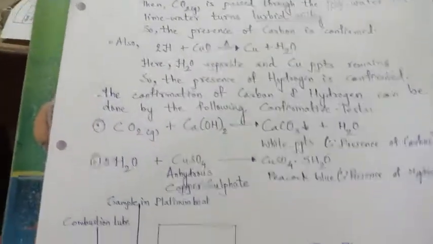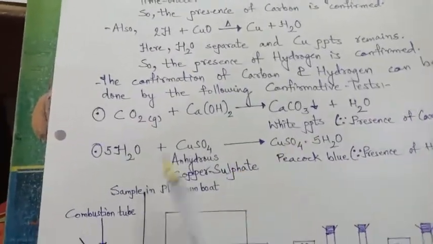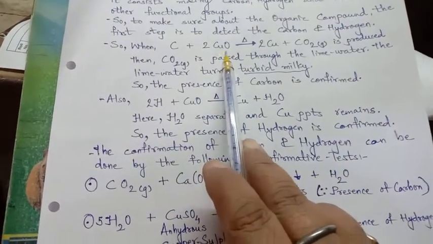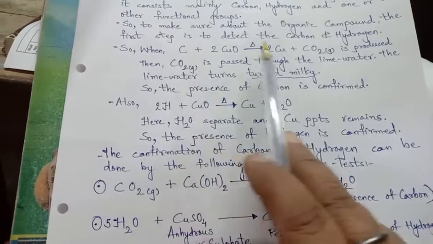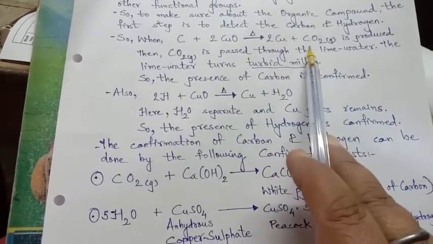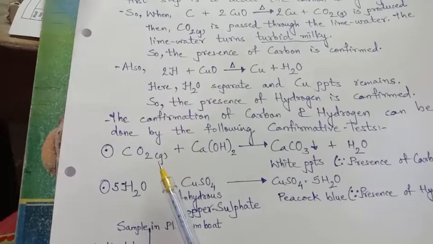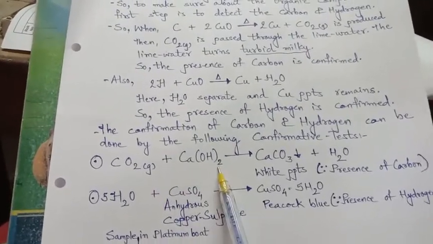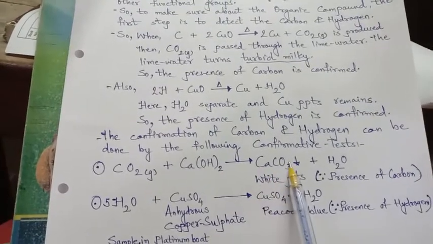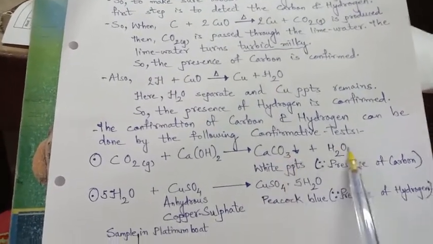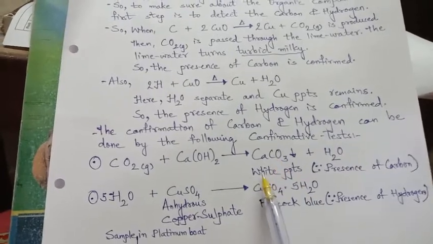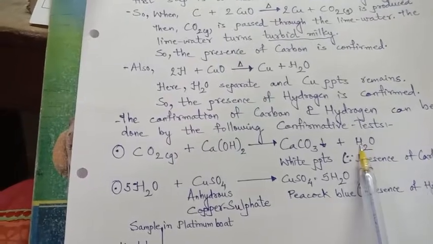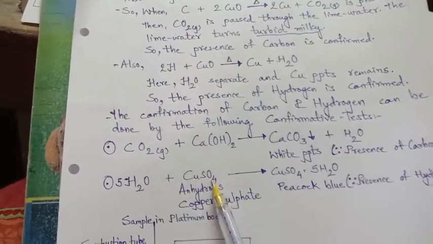The confirmative test is when carbon reacts with copper oxide, then copper and carbon dioxide are produced. This carbon dioxide, when it reacts with lime water, that is calcium hydroxide, converts to calcium carbonate, white precipitates, and water is separated. These white precipitates are because of the presence of carbon, and the water which is present reacts with copper sulfate.